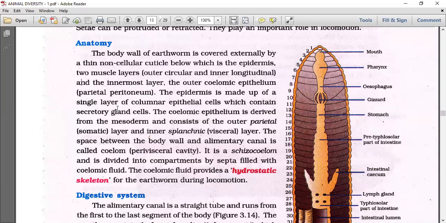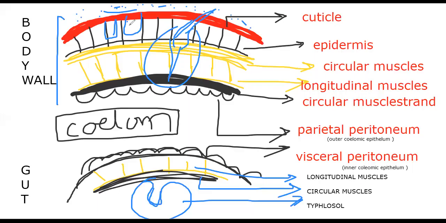The epidermis is made up of a single layer of columnar epithelial cells which contain secretory glandular cells. As I showed you, they are helpful for the secretion of mucus. These are single glandular cells. The epidermis is a single layer and it contains glandular cells. You see here that in the epidermal pits, the setae along with the setal sacs are accommodated.